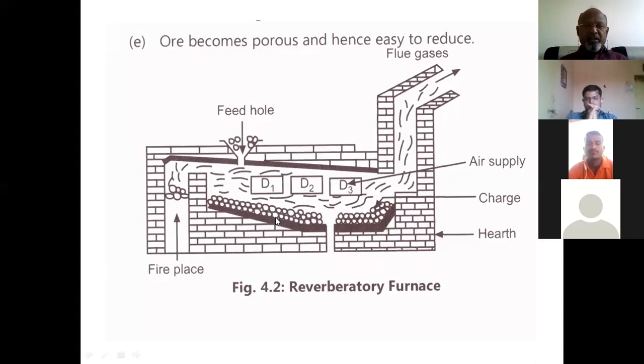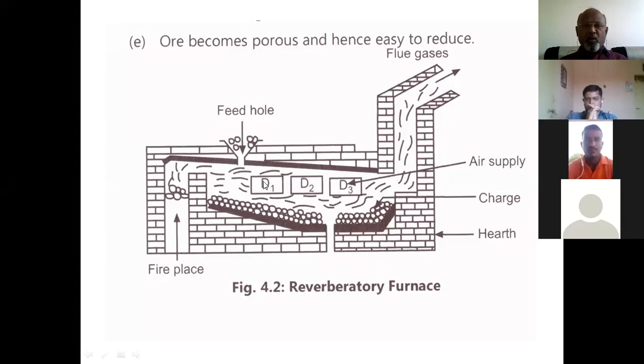The word reverberatory is actually a Greek word; reverberates means reflects. So in this process, reflected heat falls on the ore. If you see this diagram, from the bottom, fire is admitted inside, and from the top of this reverberatory furnace, the flue gases escape through this opening.